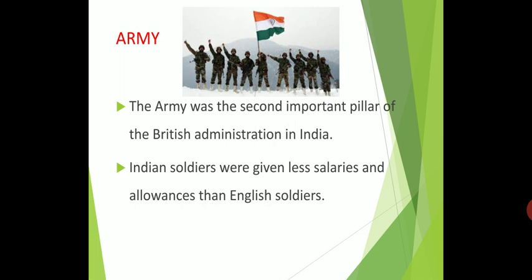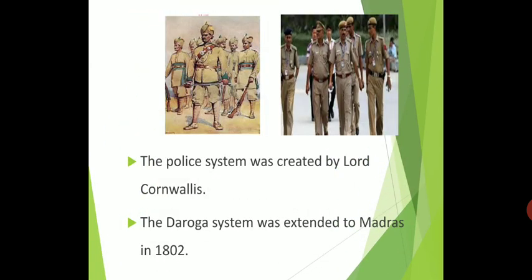After the revolt of 1857, important changes were made in the Indian Army services in 1858. The Great Revolt happened in 1857, and after that they mostly removed our Indian soldiers and appointed British soldiers. Okay, next we are going to see about police.